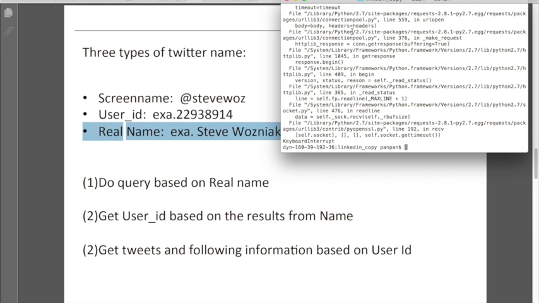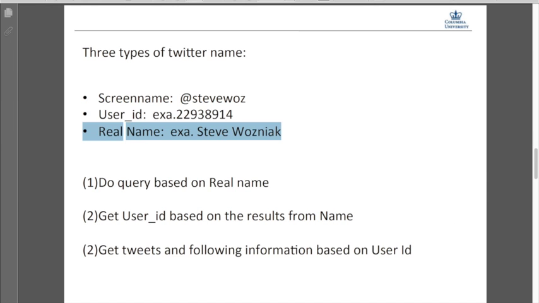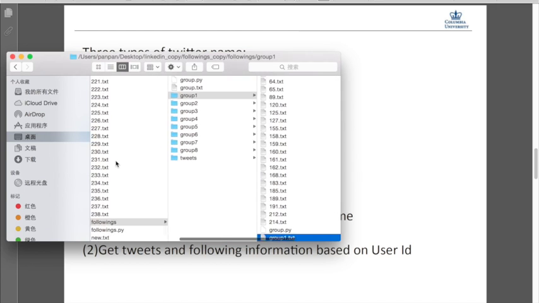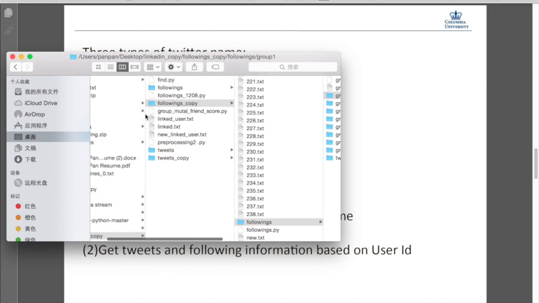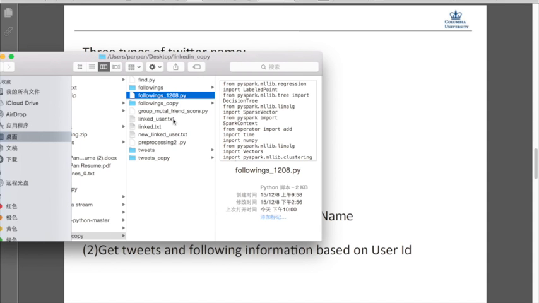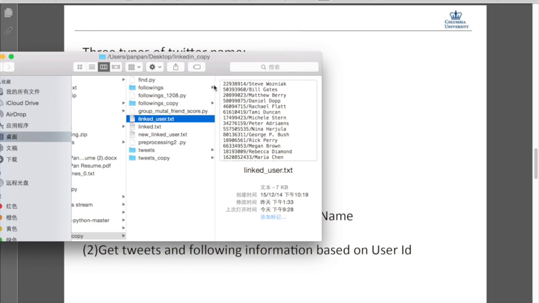Whenever the name shows up in a different section of the profile, we return the wrong name, and when it actually finds the name in the name section, we go to the next person. What we want from that is the unique ID, so that we can query the REST API later on. So these are the real names, and these are the results: the unique user ID and the real name.